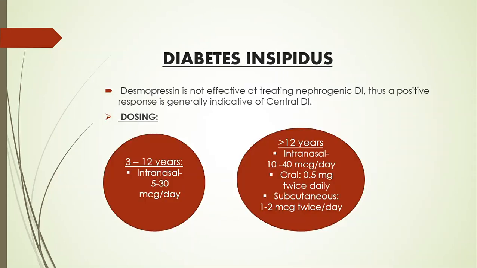The dosing range: for children 3 to 12 years, intranasally 5 to 30 mcg per day, and if older than 12, intranasally 10 to 40 mcg per day. It is given orally 0.5 mg twice daily, and if subcutaneous, then 1 to 2 mcg twice per day.